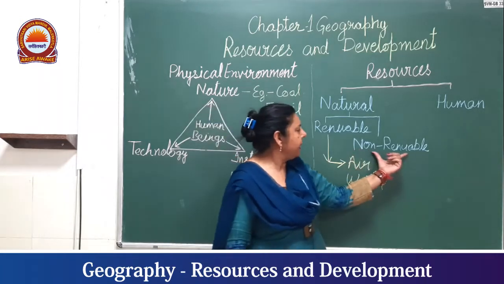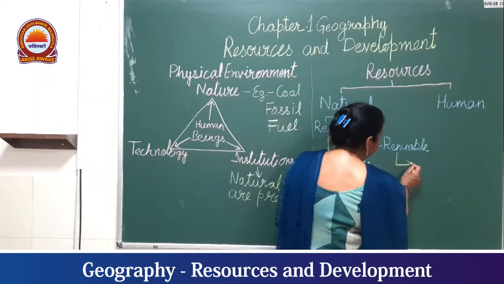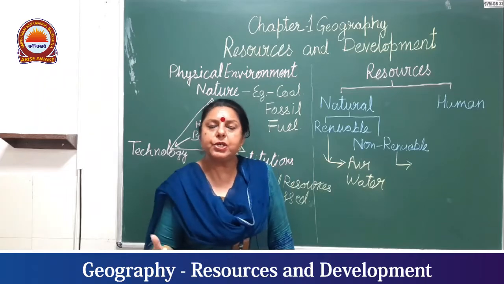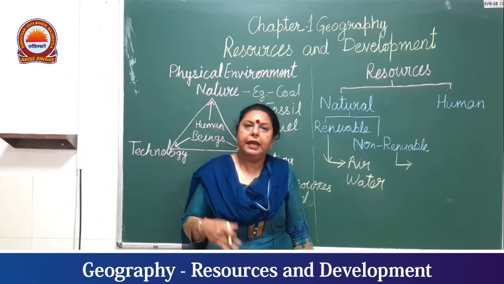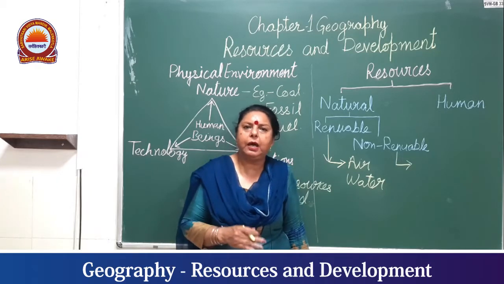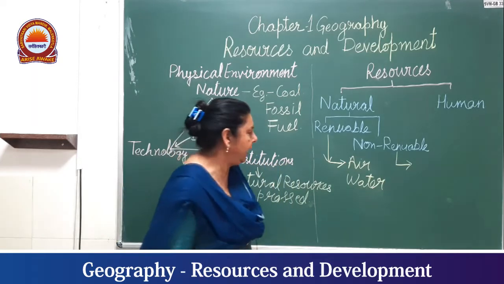The other topic is non-renewable resources. These are resources present on the earth nowadays, and if we use them recklessly without thinking about future generations, they will finish one day.